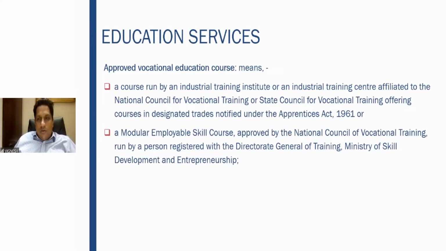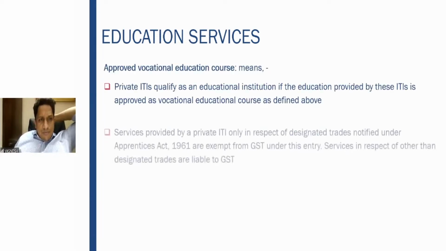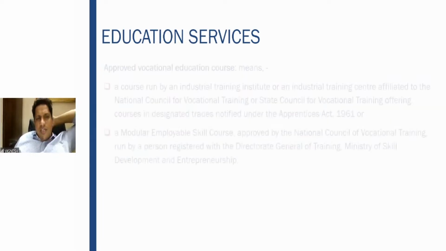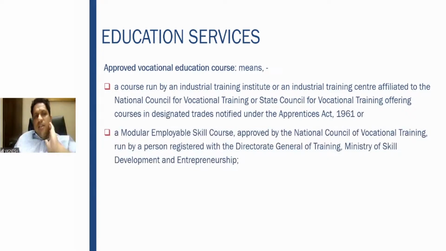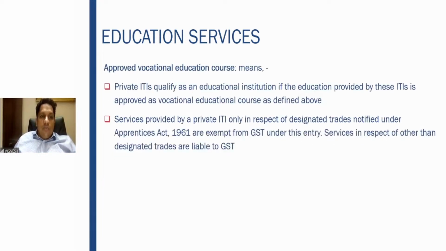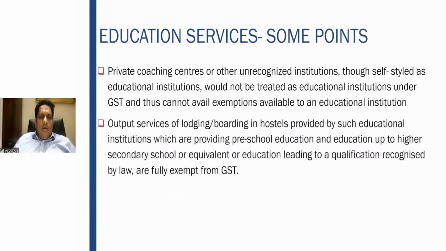Approved vocational education course, just for you to refresh, this is the definition which is given. If you see here, a course run by the National Industrial Training Institute for getting designated trades, and a modular employable skill course, also is covered here. Then private industrial training centers or education institutions, if approved as a vocational course. Private ITIs also qualify, but the course has to be approved by the government. That is the most important thing.